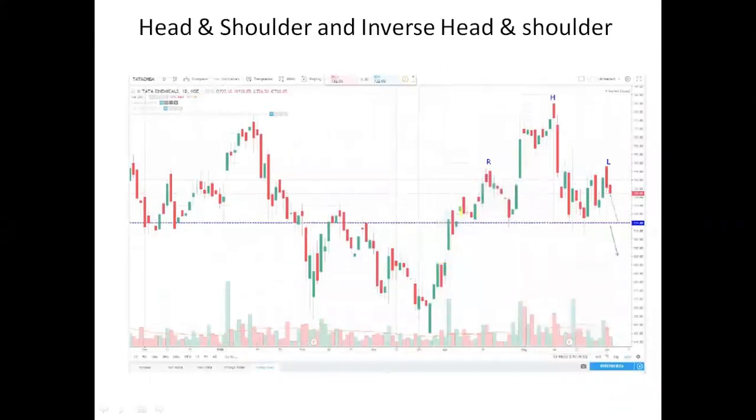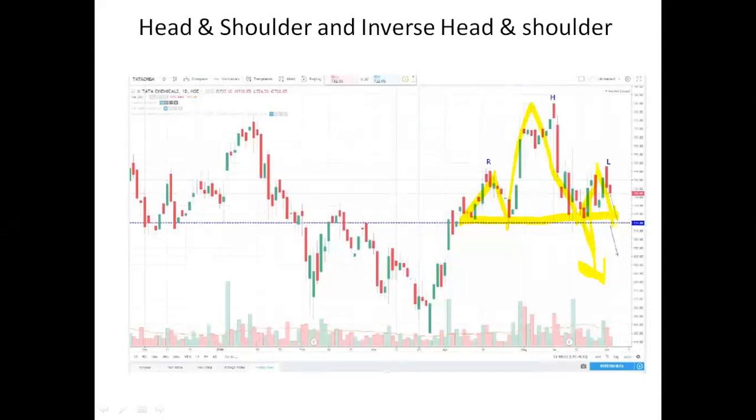It's like our body. Our first shoulder is formed, then it touches the previous bottom. It makes a new high, like a head, that is very much above the shoulder. Then it touches the previous bottom, and then it makes a high near the right shoulder, and then it touches the previous bottom. By joining this line, it's called a neckline. Once the neckline is broken, you have to take a trade on the bottom side.